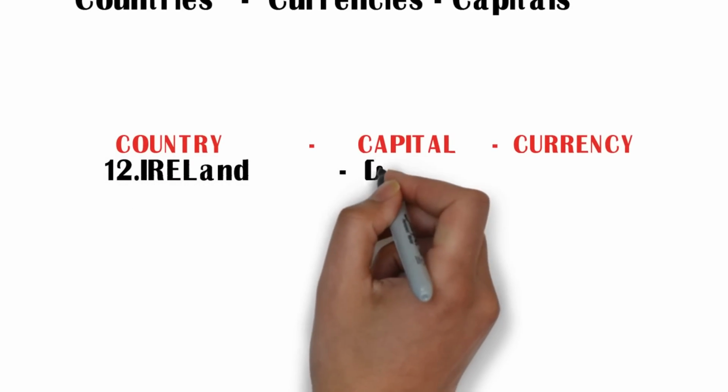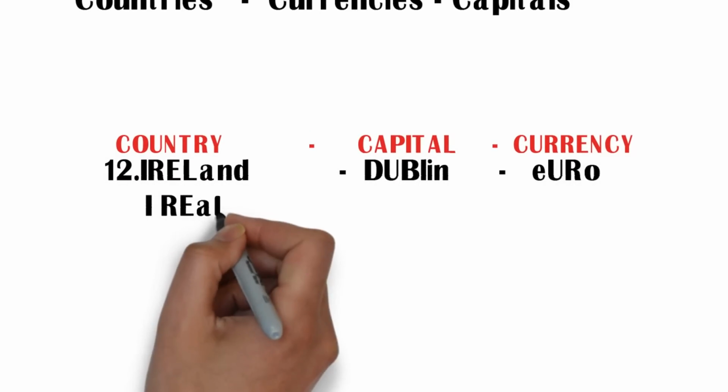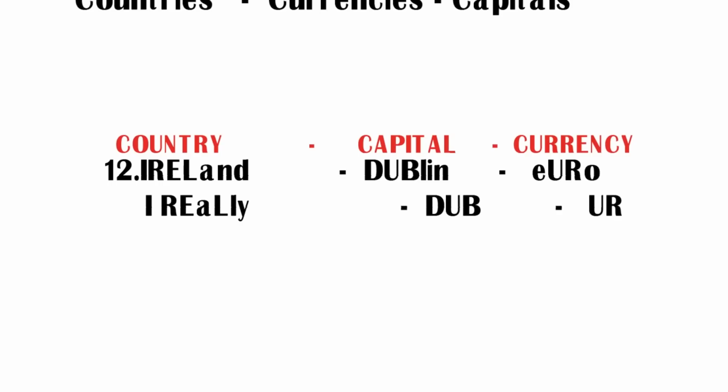Today we are going to see the country Ireland. The Ireland capital is Dublin and its currency is Euro. I repeat, Ireland capital is Dublin and its currency is Euro. But how to remember country, capital and its currency? Let us see the trick here.